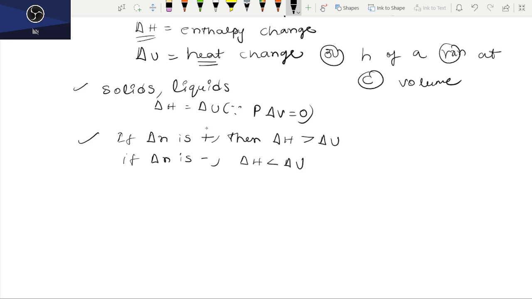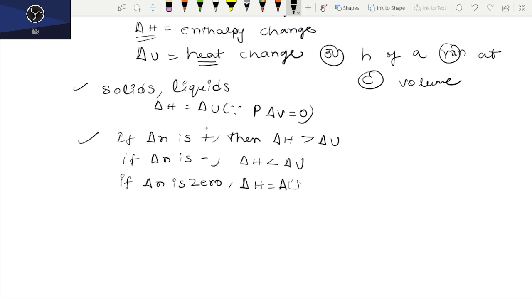If delta n is 0, let us take the third case also, then delta H is equal to delta U. Sorry, delta U we have to mention.